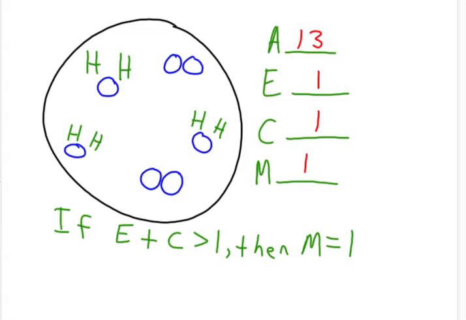Basically, if E plus C equals 1, then M equals 0. Does that make sense? Yes. All right. So if in the sample there's only one element, or if in the sample there's only one compound, then the sample is not mixed. So it's either mixed or it's not. Got it? All right, very good.